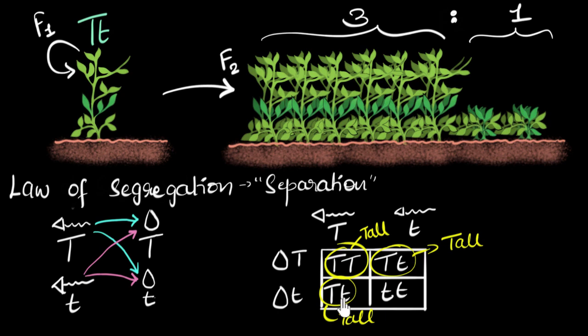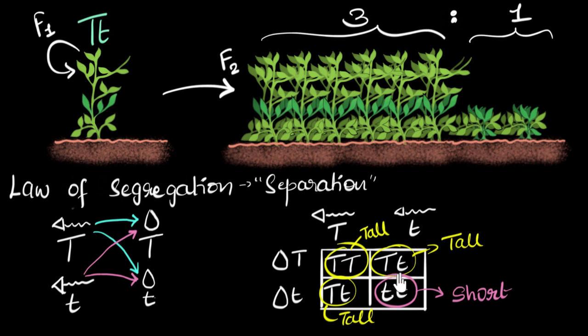Remember, it doesn't matter from where the traits came, whether it comes from the egg or whether it comes from the sperm. As long as you have one tall trait, it's going to dominate, the plant is going to be tall. But what about this last one? Well, notice it doesn't have any tall traits. Both traits are recessive. When both traits are recessive, there is no tall trait to dominate, then and only then the plant is going to be short.